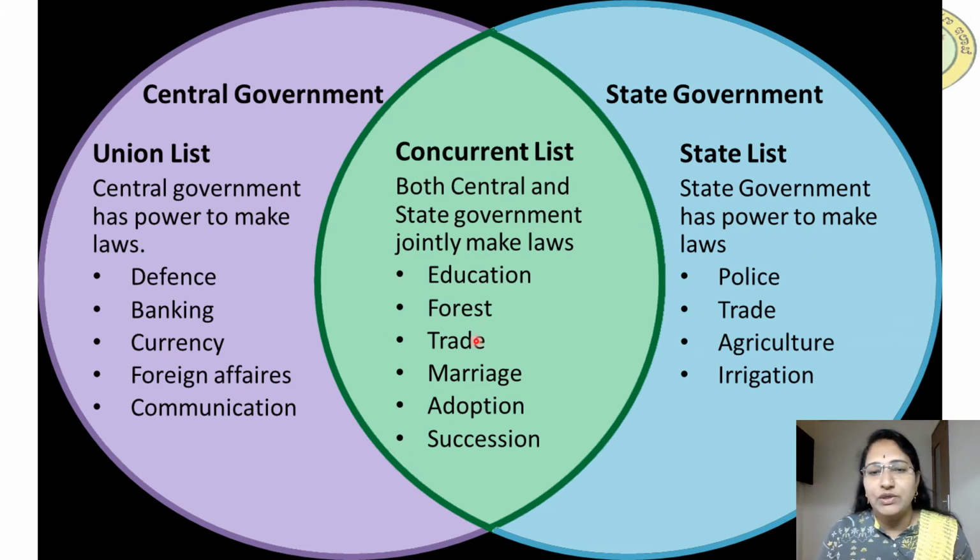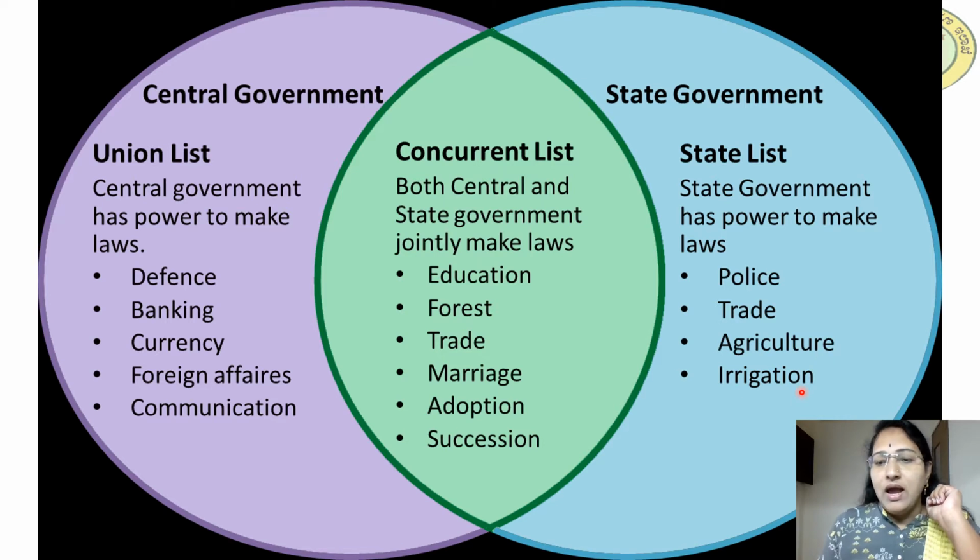From this picture, you can see that the central government has the power to make laws on the union list. What are the subjects in this? The important subjects of the union list are defense, banking, currency, foreign affairs, communications. On these important subjects, the central government has the power to make laws. And coming to the state government, it has its own list. The state government has the power to make laws on these important subjects: police, trade, agriculture and irrigation.